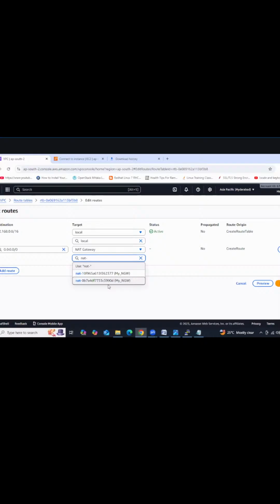Which one? Two NAT gateways we have. I think it's not deleted permanently. No issues. Get the number.